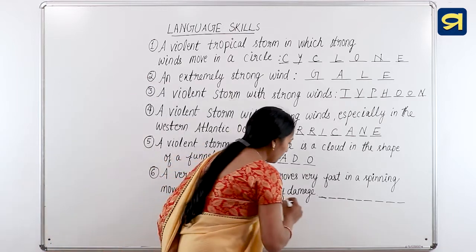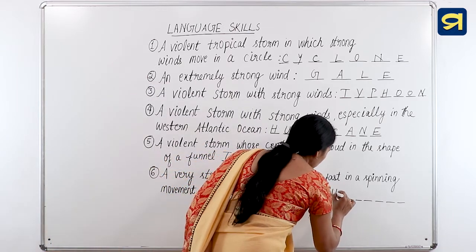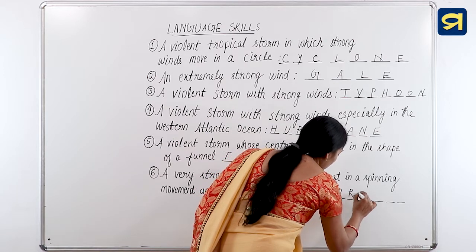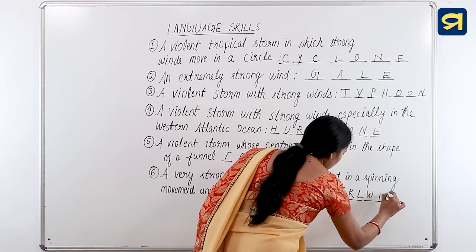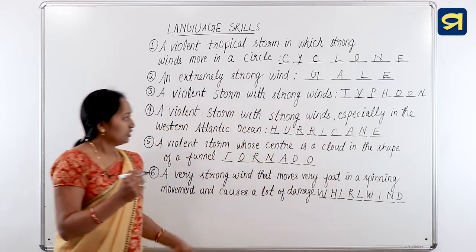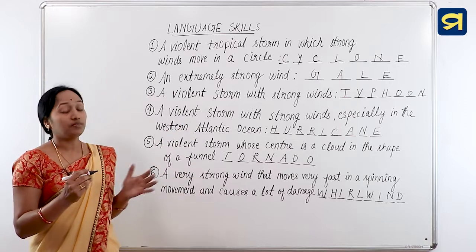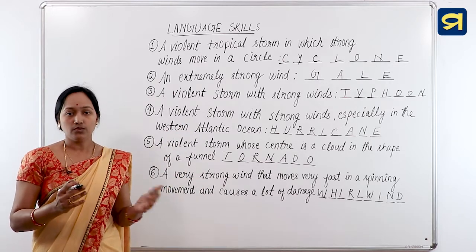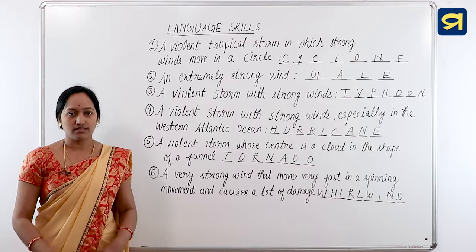That is known as the whirlwind. W-H-I-R-L-W-I-N-D. So students, these are all the different types of storms that we discussed in this class.